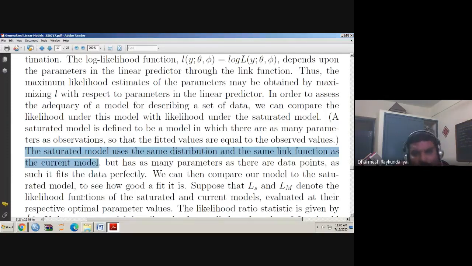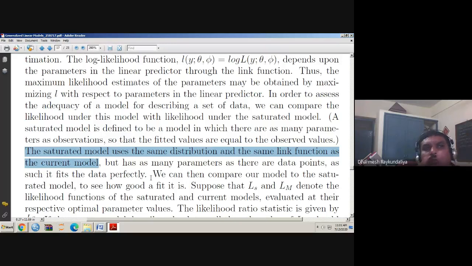It has the same distribution, the same link function, and the same linear predictor. We can then compare our model to the saturated model to see how good a fit it is. So now that we know about saturated models, we compare our model with the saturated model to see how good a fit it is.